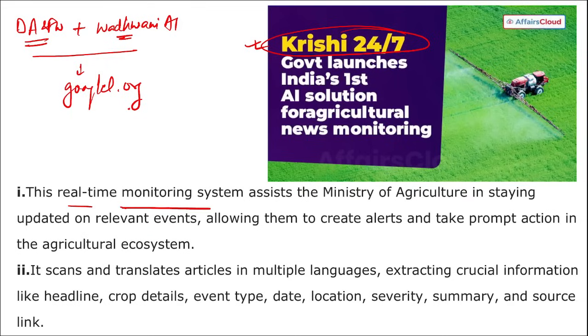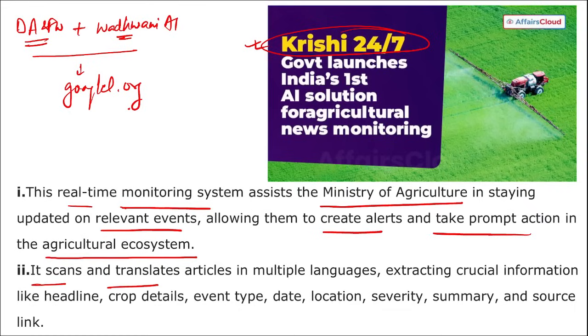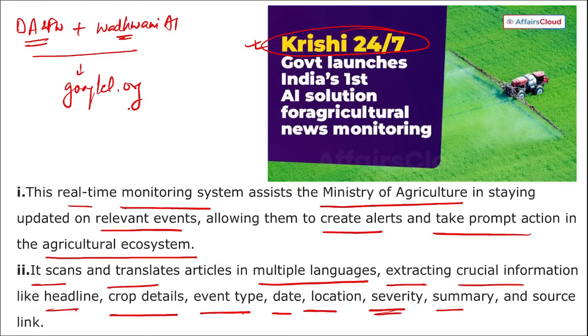This real-time monitoring system will assist the Ministry of Agriculture in staying updated on relevant events, allowing them to create alerts and take prompt actions in the agriculture ecosystem. It scans and translates articles in multiple languages, extracting crucial information like headline, crop details, event type, date, location, severity, summary, source link, etc. Correct? Next.